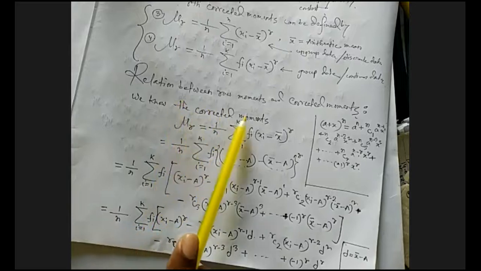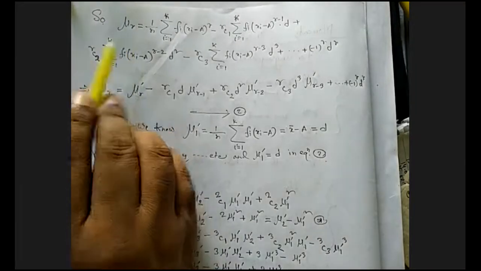This means (x bar minus a) whole square means d square. So rC3 (xi minus a) to the power r minus 3 d cube plus dot dot, (minus 1) to the power r d to the power r, where d is x bar minus a. Now just multiplying this summation and fi to every term, we got this. To establish a recurrence relation, we'll try to establish the relationship between raw moments and corrected moments.